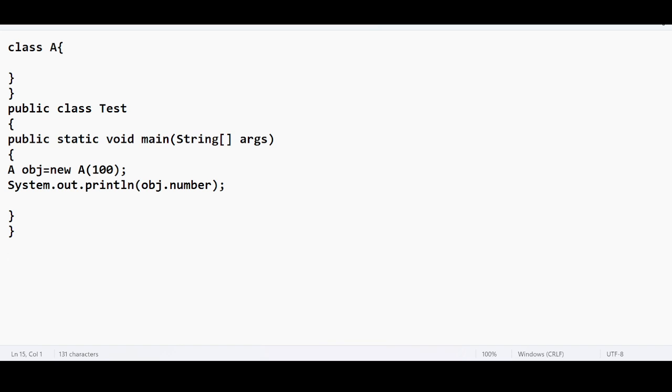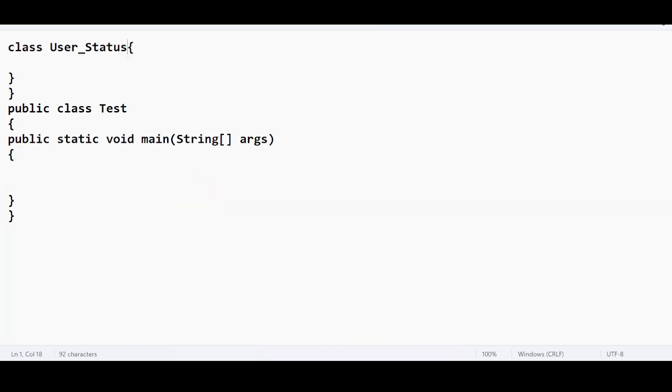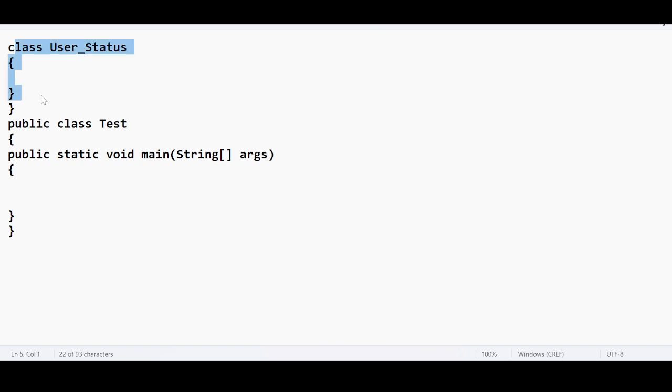So in the WhatsApp application, you are asked to develop one of the features. What is that? User status. User underscore status. When I say user status, the user can be available, yes or no? Or the user can be busy, or the user can be idle, yes or no? Let me remove all this. Okay, I am taking a class that is going to give me the information about the user status. So the user can be available, or busy, or idle.